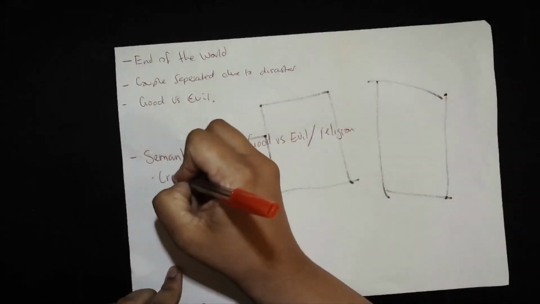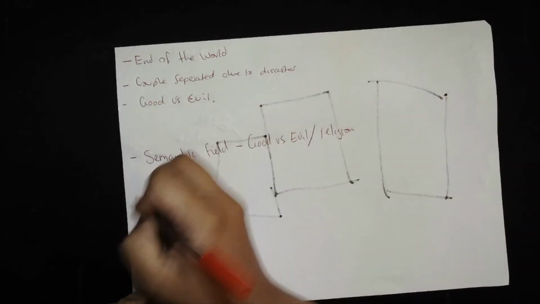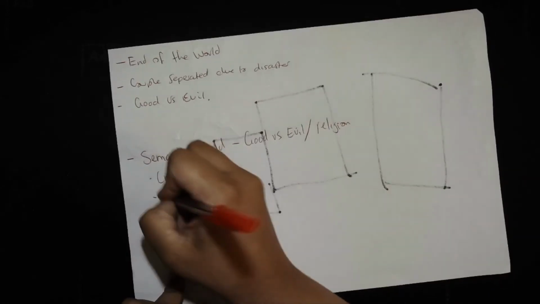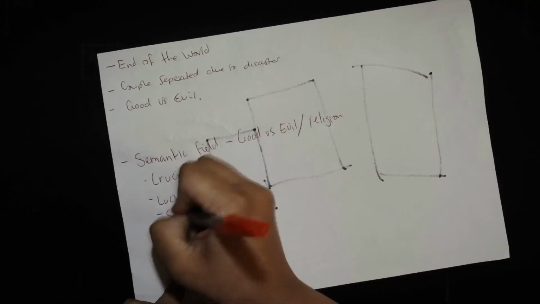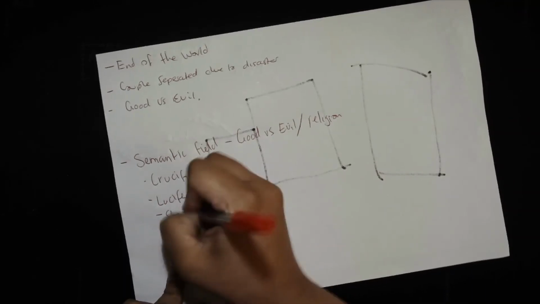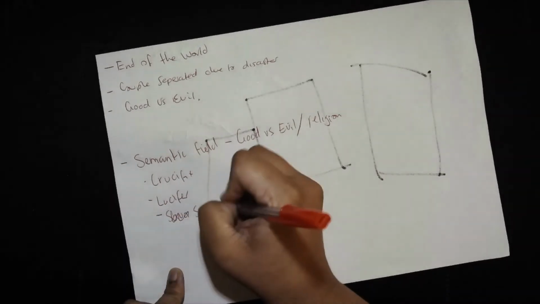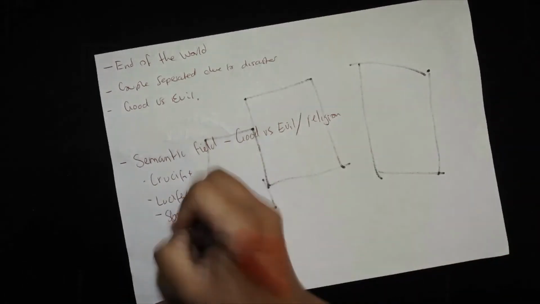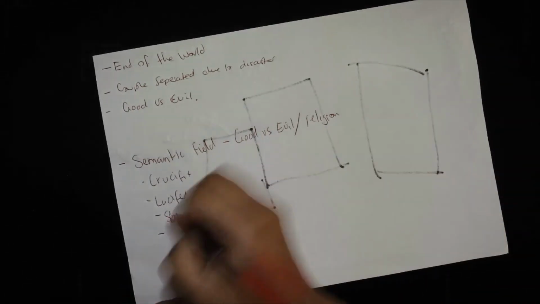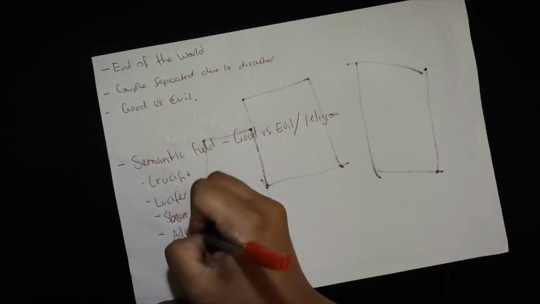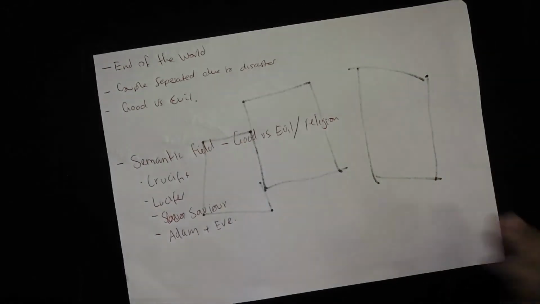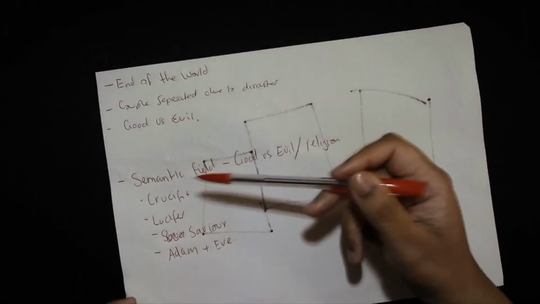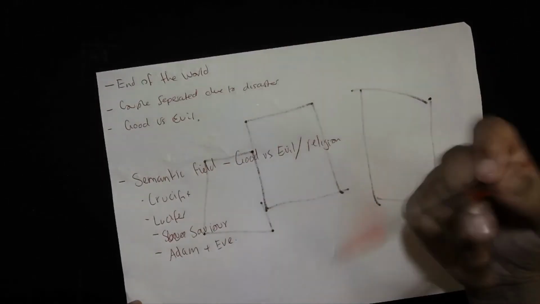So crucifix, Lucifer, saviour. And so far we have Adam and Eve. So now that I have a semantic field, I can embed these words into my writing, which will help me explore the theme of religion.